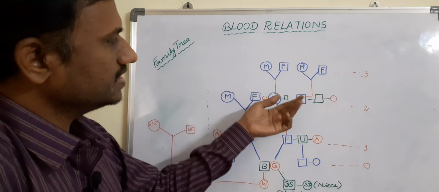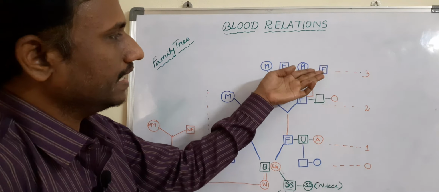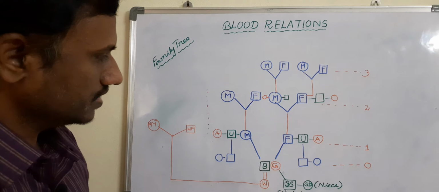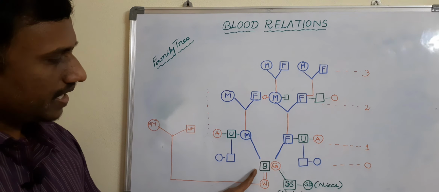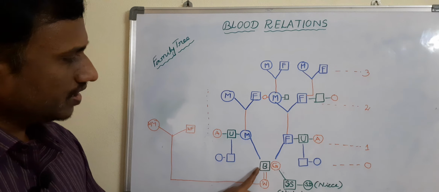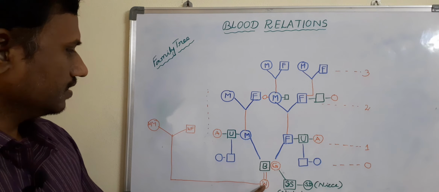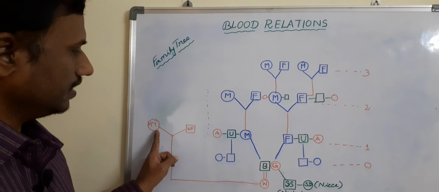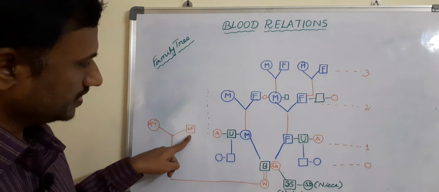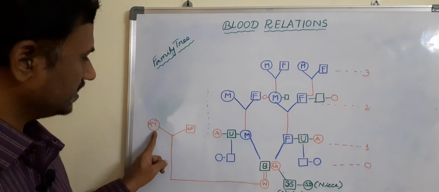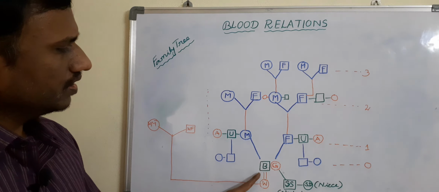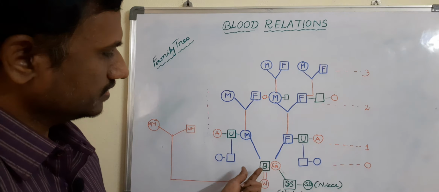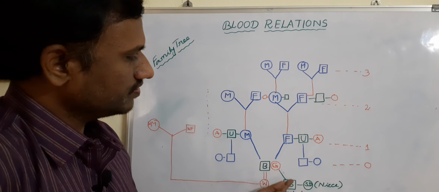Suppose if these people also have parents, you have to use the word great. Next generation, great, like that you have to use. And suppose this boy is married, how to call the parents of this girl? For this boy he has to use father-in-law, mother-in-law. With respect to this person, this boy is son-in-law, or with respect to this person, she also used to call son-in-law.